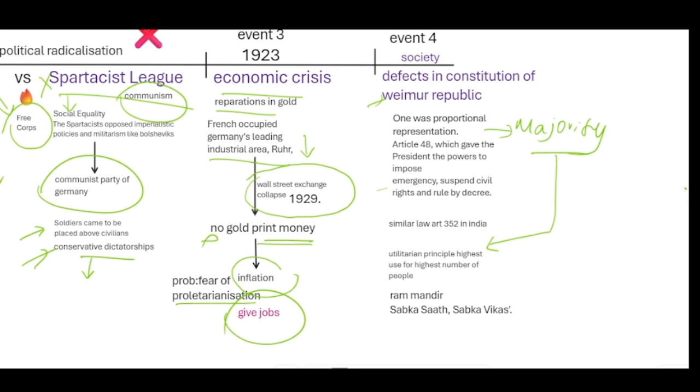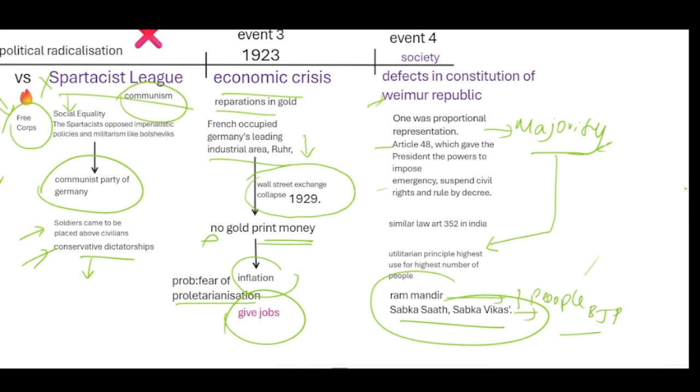Suppose now Modi ji in BJP says "Sabka Saath, Sabka Vikas," meaning most of the people, a high number of people, are getting benefited from the policies which Modi ji is bringing. Example: Ram Mandir. Who doesn't want Ram Mandir to be built in Ayodhya, right? So people give a mandate. People started giving a mandate to BJP so that BJP comes to power and does this. But in the case of Germany, no majority was given to a single party.